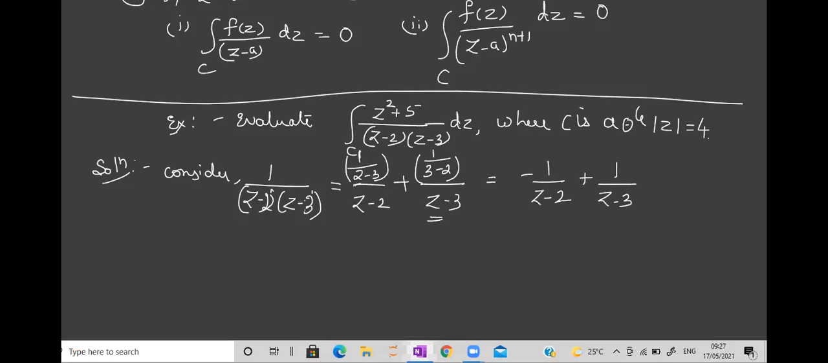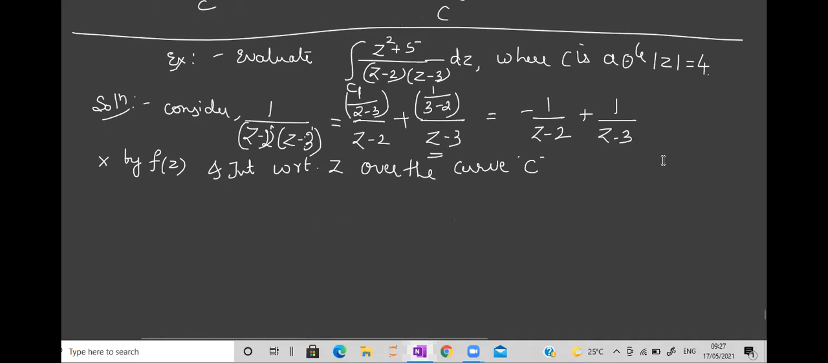After the separation, what you have to do is apply this one step, that is multiply by f of z and integrate with respect to z over the curve C. I'll apply the same step for all the problems so that the confusions are less. First, take the numerator as 1, take the entire denominator, apply partial fractions and separate them. After that, multiply by f of z and integrate with respect to z over the curve C.